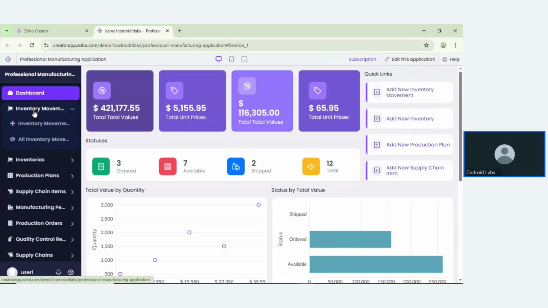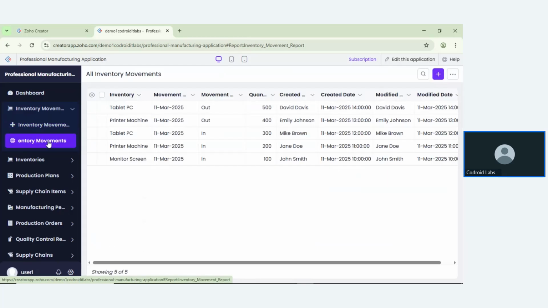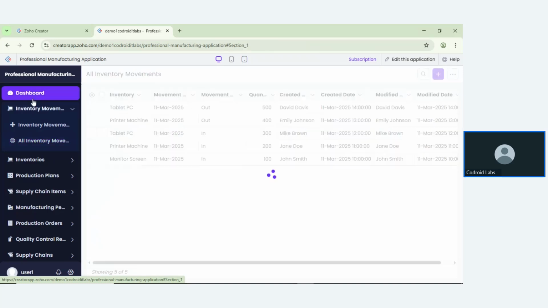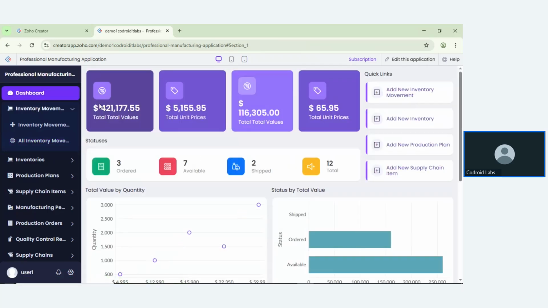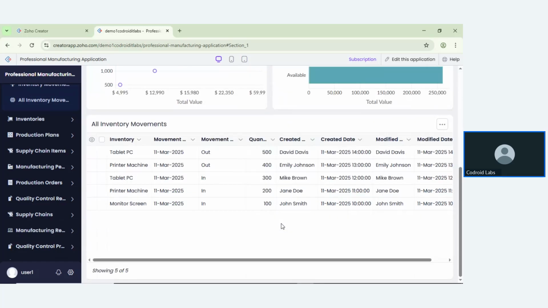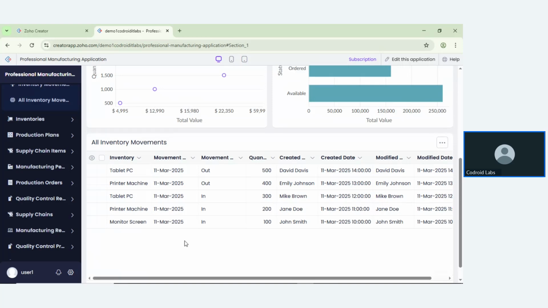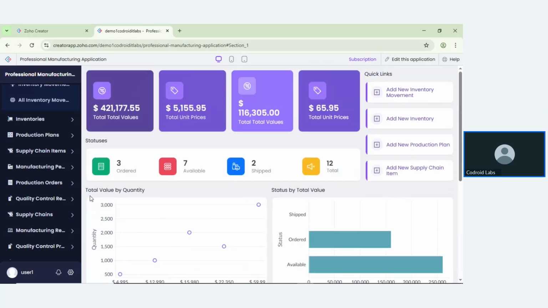They have forms. They have a database where you can record your data, and based on the data they also have a dashboard, called a page, where you can check how much total revenue is generated, total unit price, how many shipped, how many orders you have, available orders, and all inventory movements. So you can also track these things inside your first dashboard panel.